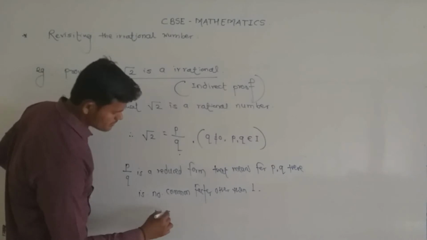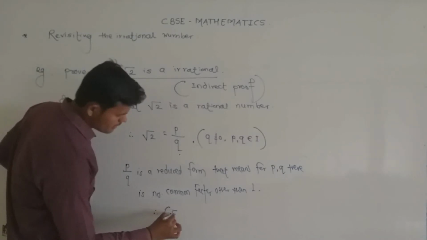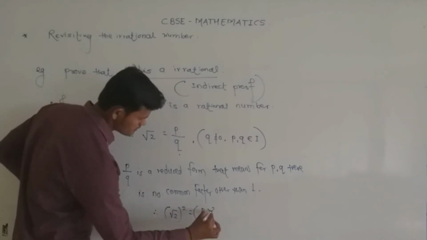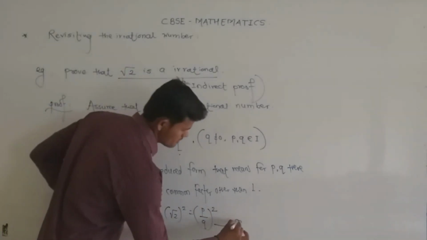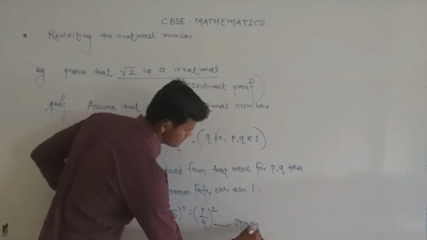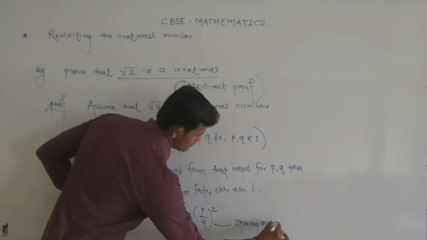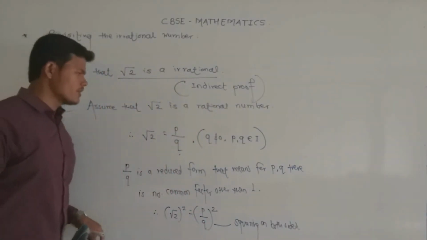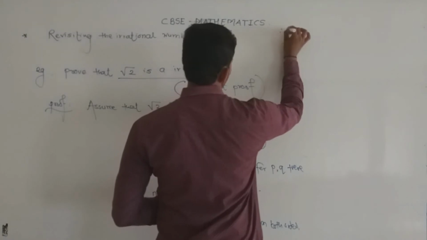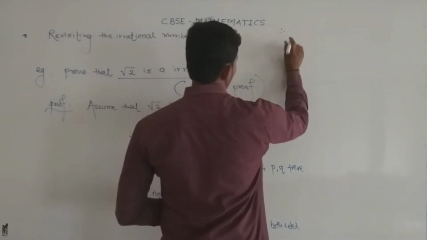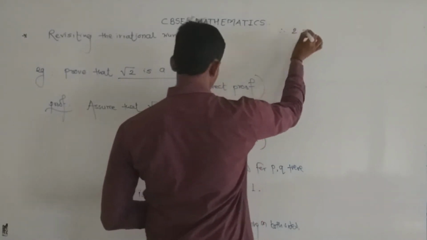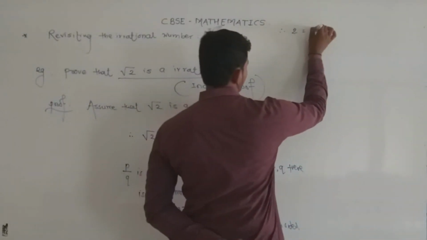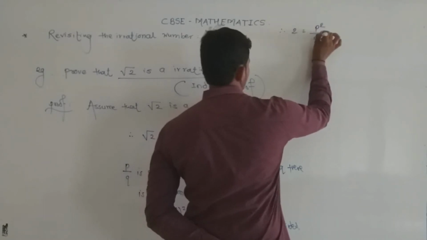Now squaring on both sides. After making squaring both sides, we get under root 2 square is equal to p by q square. So we get 2 is equal to p square upon q square.